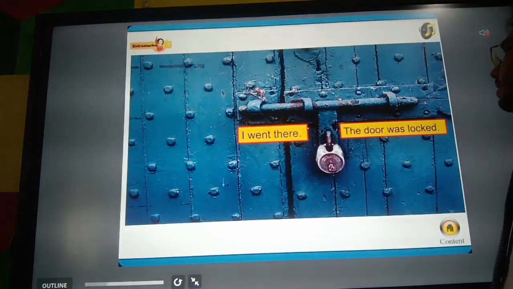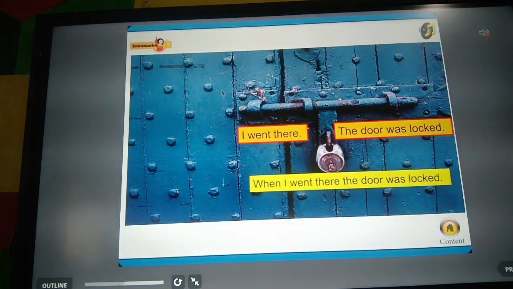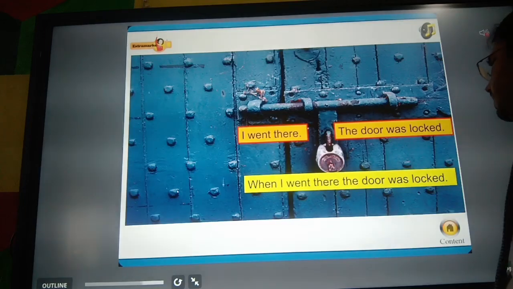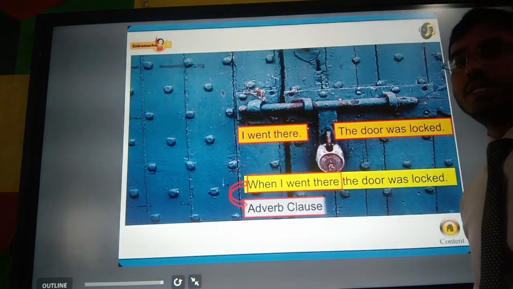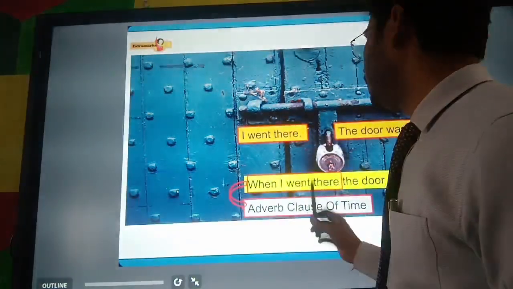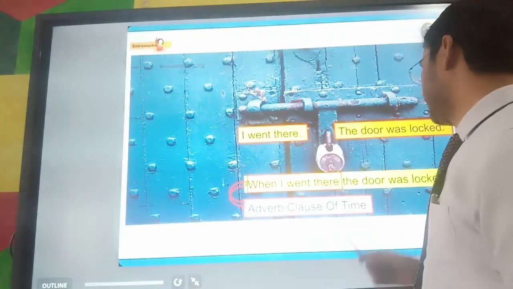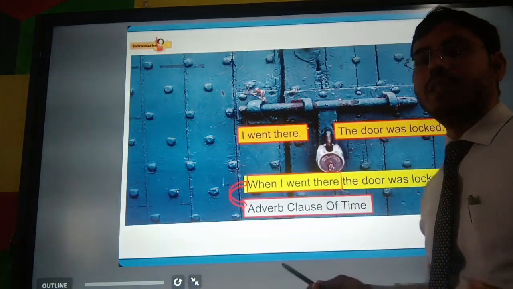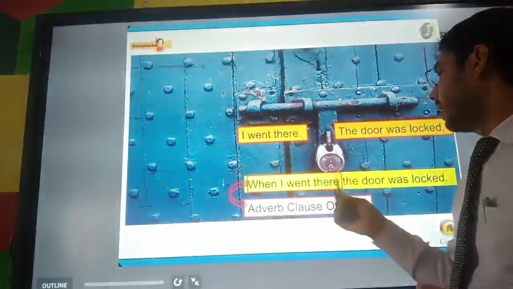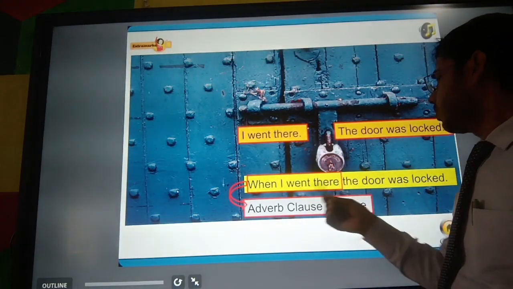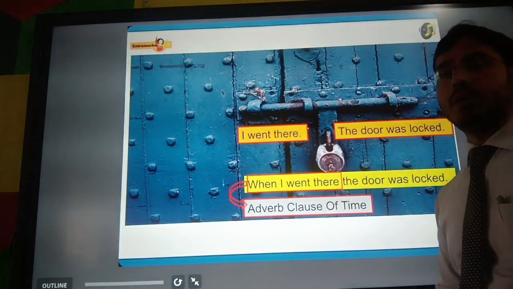I went there, the door was locked. When I went there, the door was locked. So it is the answer to the question when. So if you ask the question when, we will get the adverb clause. The door was locked. When was the door locked? When I went there. So when I went there will be the adverb clause of time.